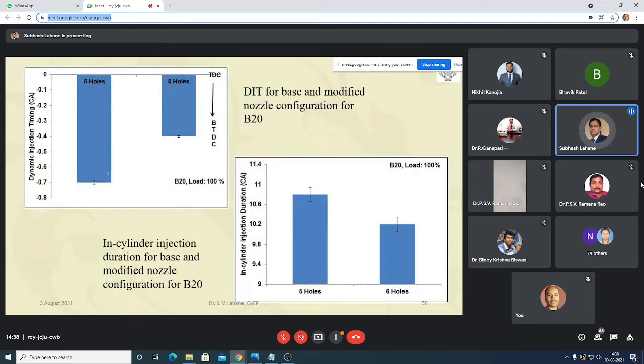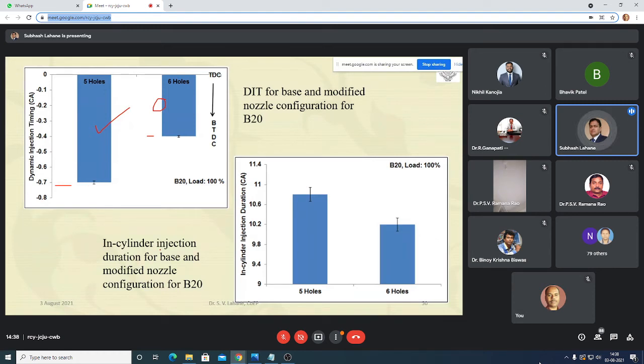This is with 5-hole, dynamic injection timing 0.7 crank angle, and this is for 6-hole, that is 0.4. So it is a little bit retarded, not much retarded, 0.7 to 0.4.